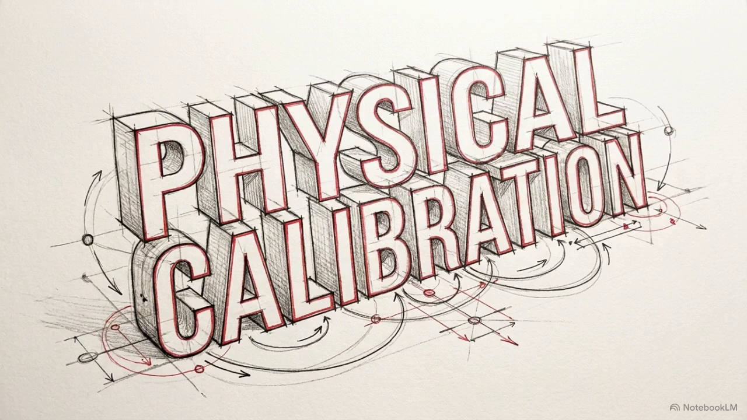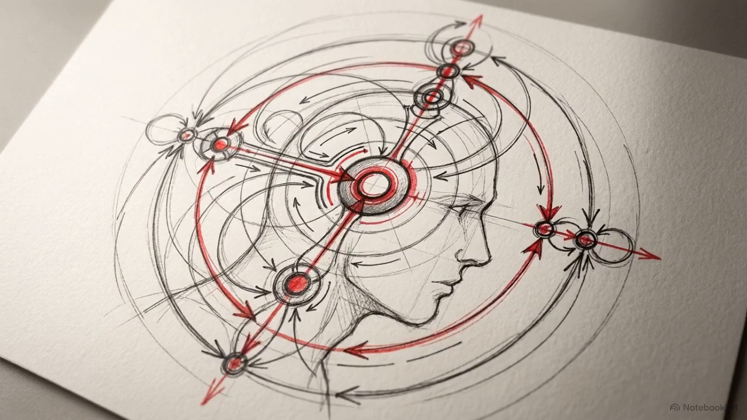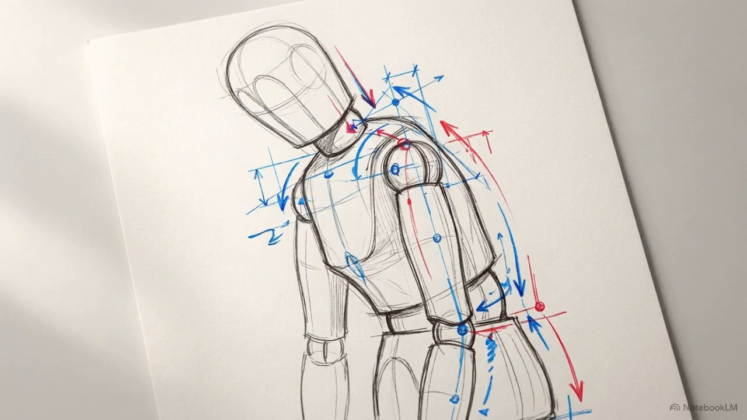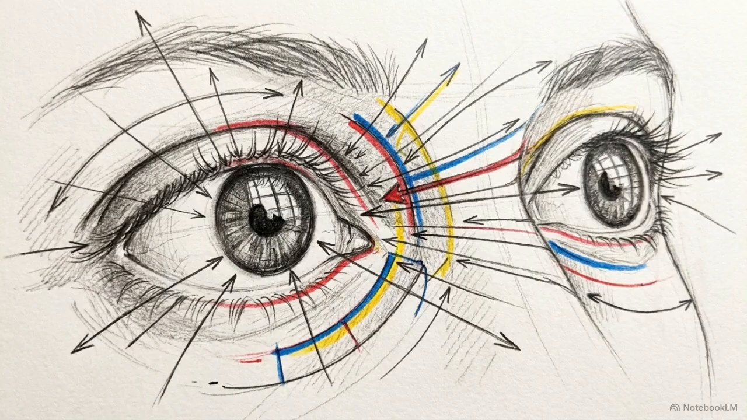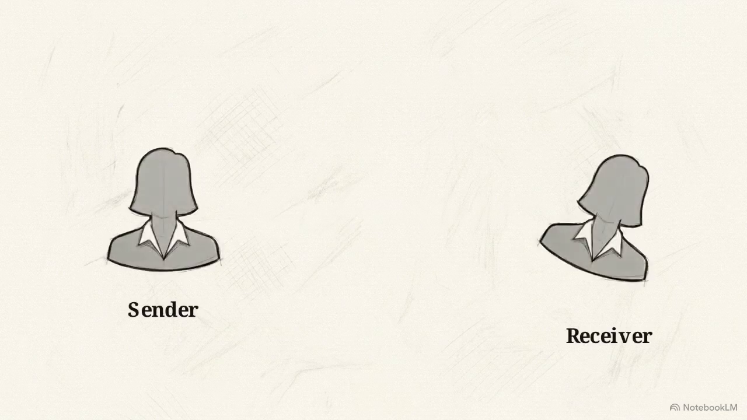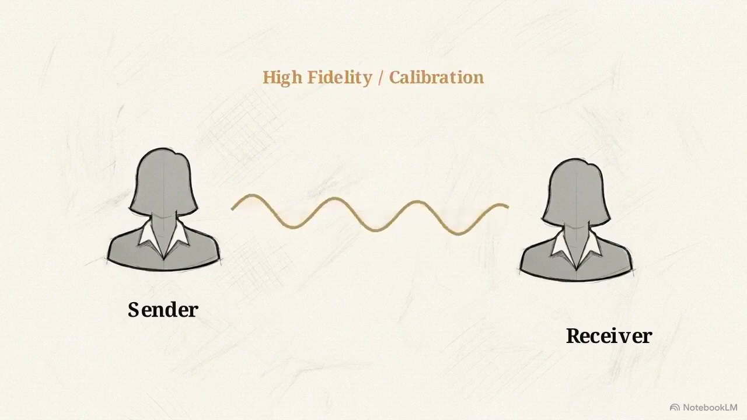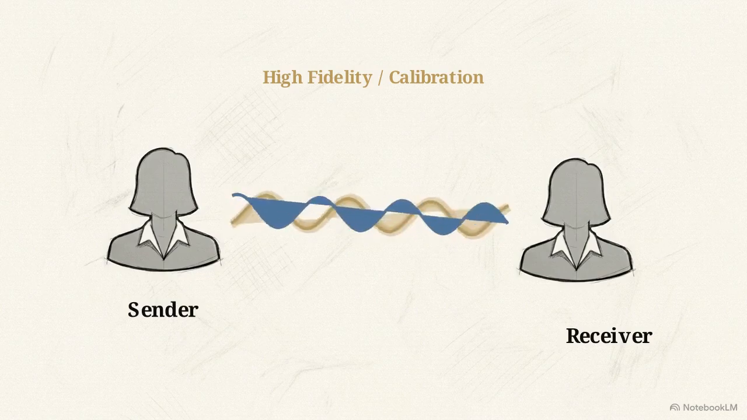Sustaining level 5 listening requires physical calibration to manage energy and focus. The SOLAR model provides a specific physical framework for this state. The S and O, sit squarely, and maintain an open posture, physically prime the body for reception. The L, A, and R, lean in, relax, and maintain appropriate eye contact to further stabilize your focus. These actions focus attention while providing the sender with feedback. This physical orientation functions as an active mechanism for lowering transmission barriers and improving the quality of the incoming signal.